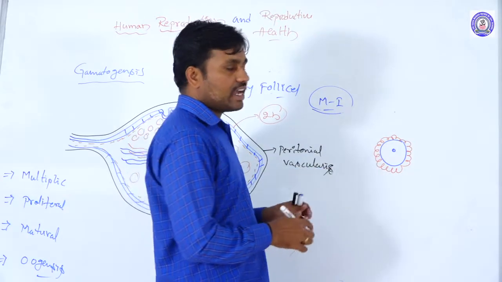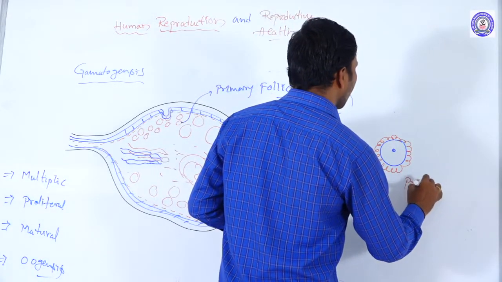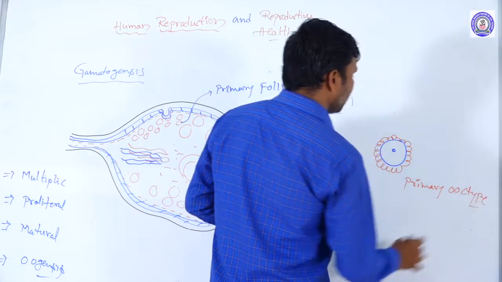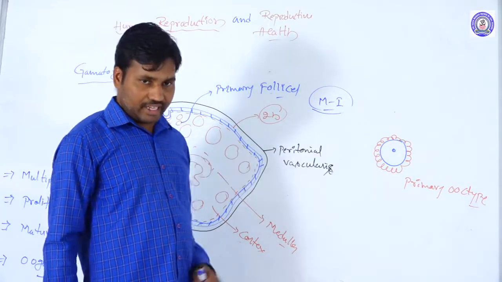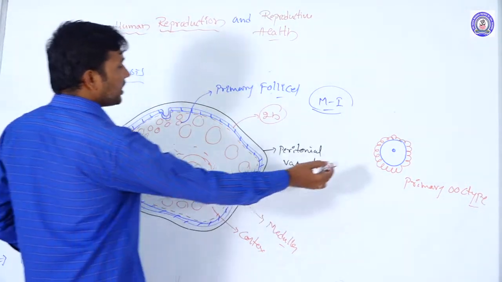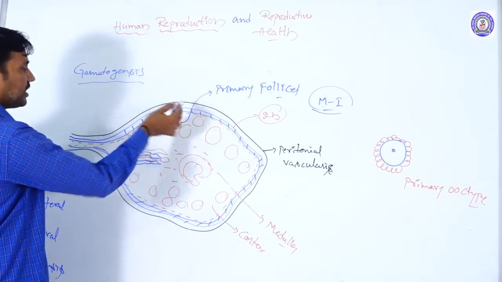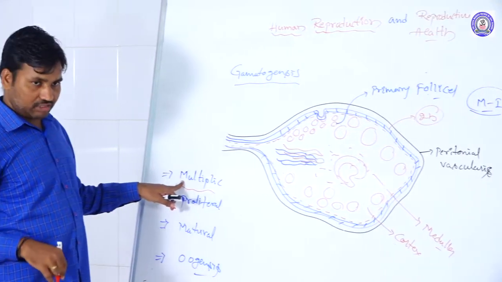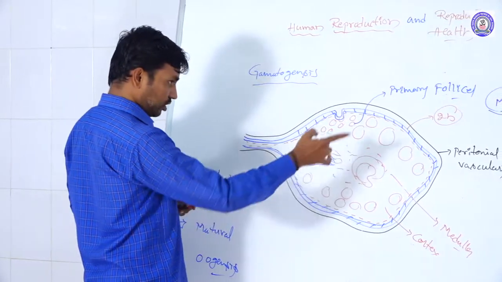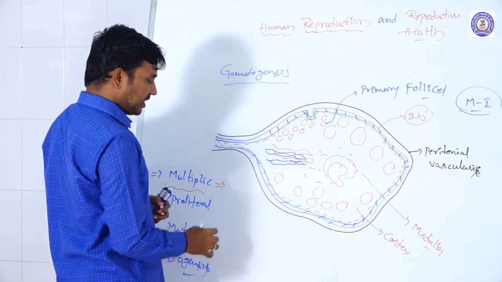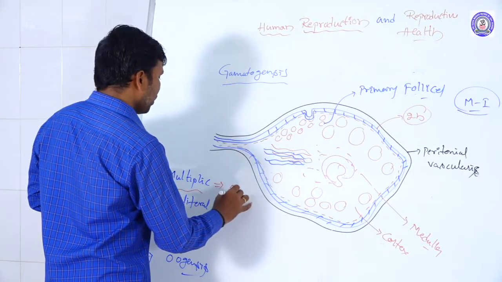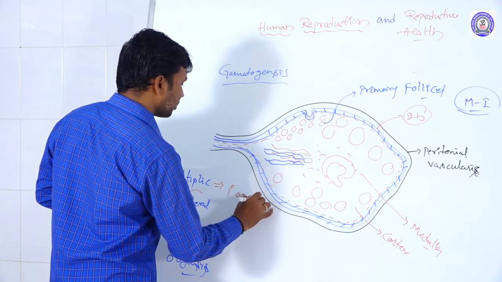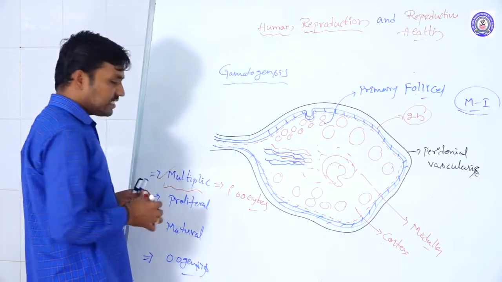This condition is called a primary oocyte. The primary oocytes develop from the germinal epithelium. Through mitotic division of the oogonial mother cells, primary oocytes are produced. This stage is called multiplication.